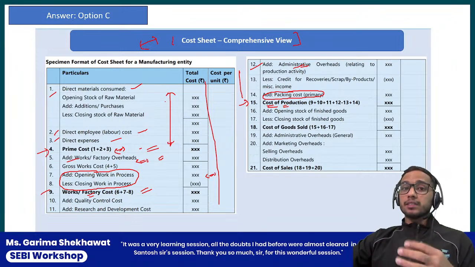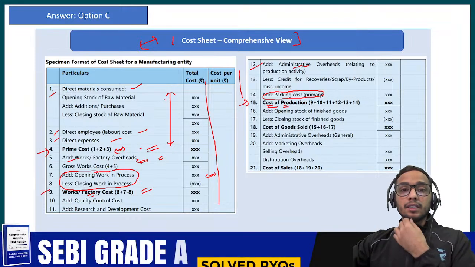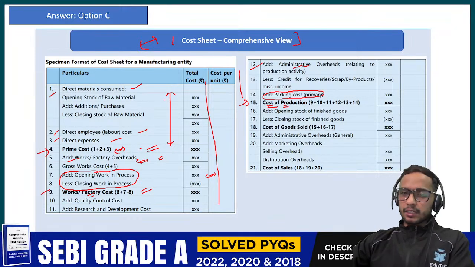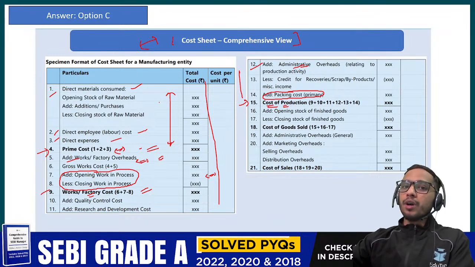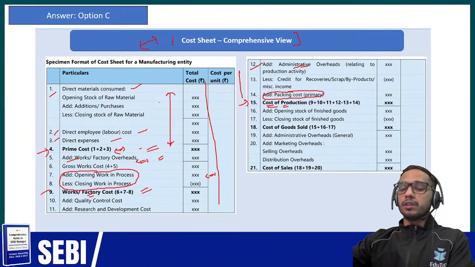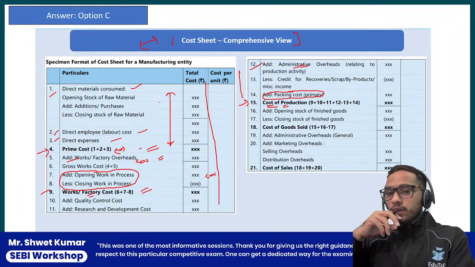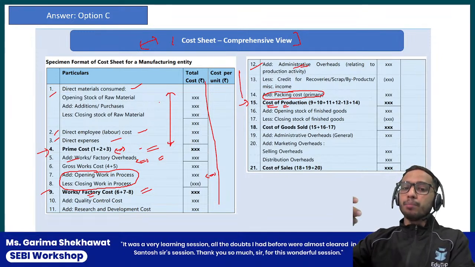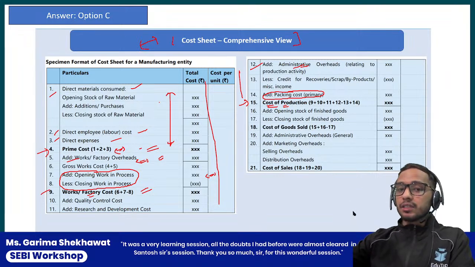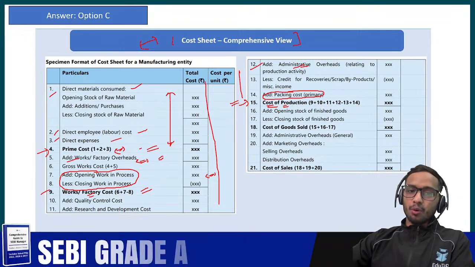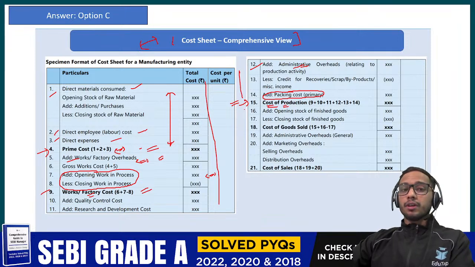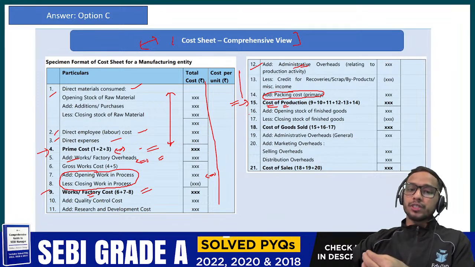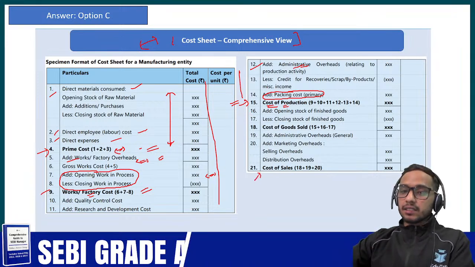So a question can be asked in the IFSCA or in the SEBI, in fact this question has been previously asked about the packing cost, primary packing cost, where we are going to include our packing cost, whether we should include it in the cost of production or in the cost of goods sold or in the cost of sale. So the question could be like that. So you need to remember that packing cost that is primary in nature would be included in the cost of production. Now after this cost of production, I asked you in the previous class to give me the answer, what should we add in this cost of production to get to the cost of sales, isn't it?